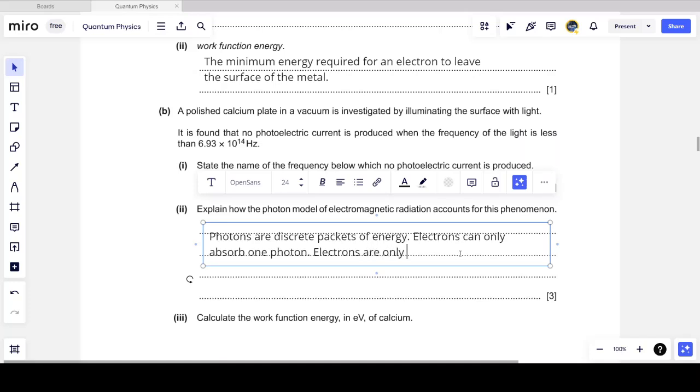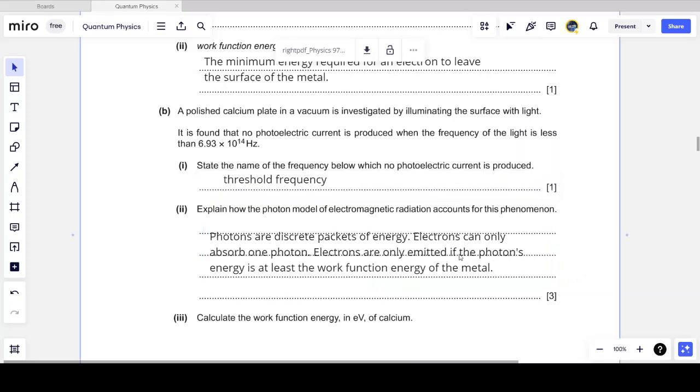So electrons are only emitted if the incoming photon's energy is at least equal to the work function, at least enough to get the electron out of the metal, is at least the work function energy of the metal.